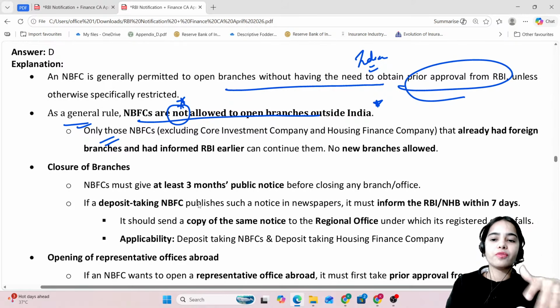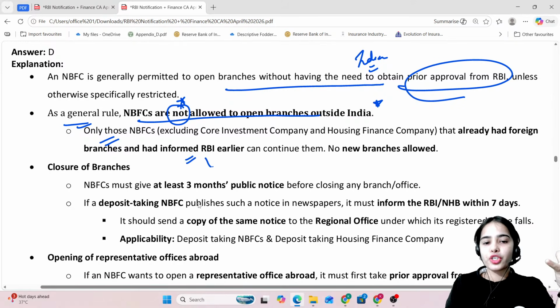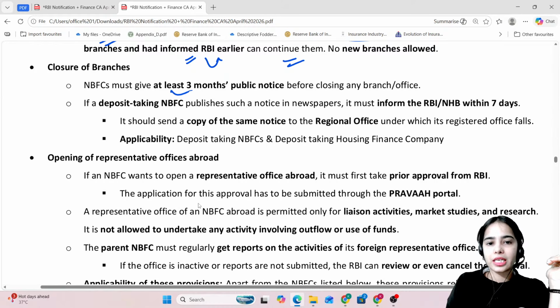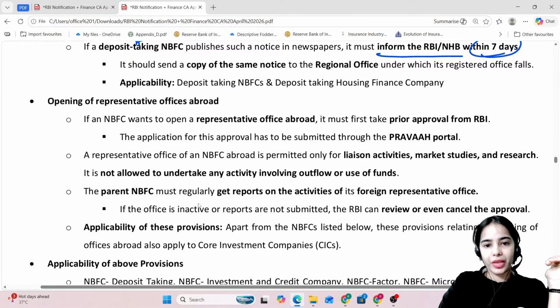Only those NBFCs which already had their branches previously, with information to the RBI, can continue them, excluding the core investment company and housing finance company. For closure of branches, at least 3 months public notice should be given, and the RBI has to be informed within 7 days in case of a deposit taking NBFC.